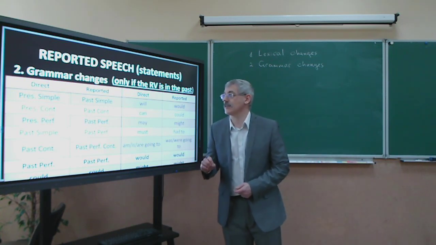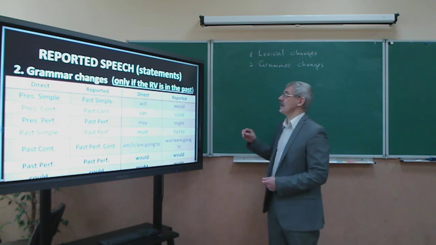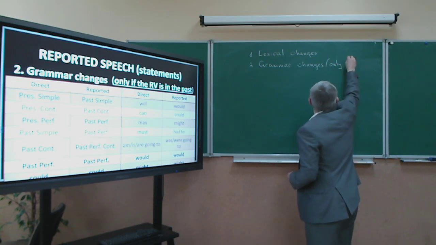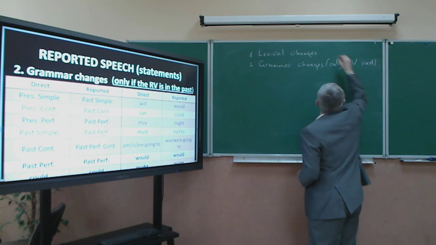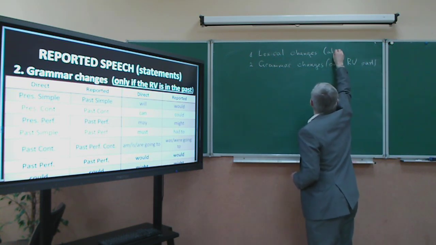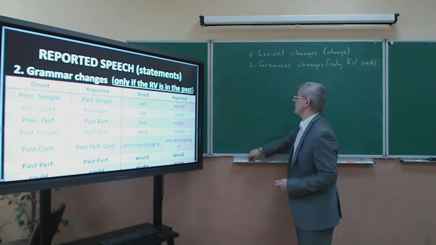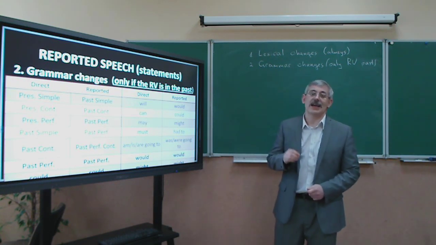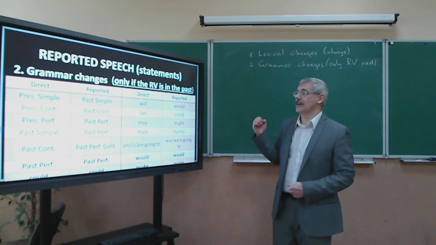So these are the grammar changes, and we should point out that they occur only if the reporting verb is in the past, while lexical changes happen always. So these are the changes which should be undertaken when we report direct speech statements. These changes occur only with statements.